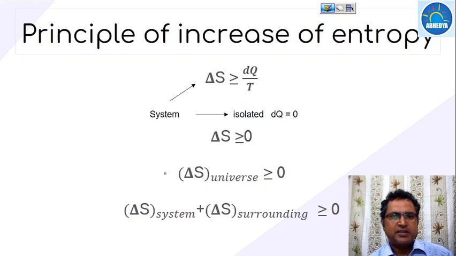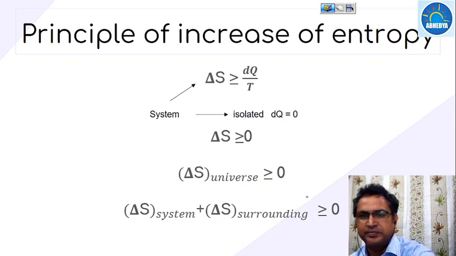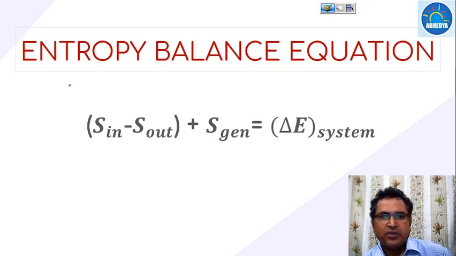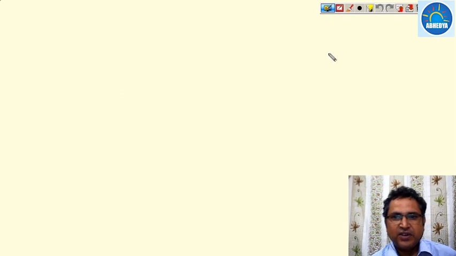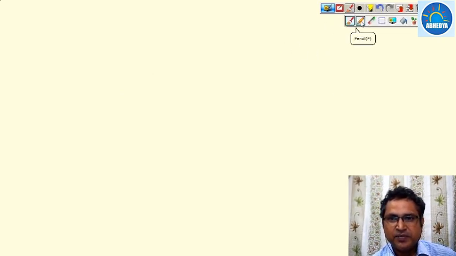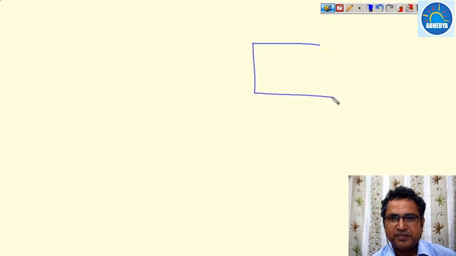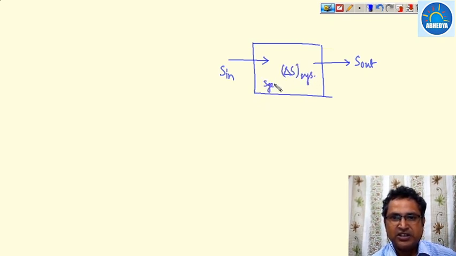Now, the next topic is the principle of increase of entropy. So what this principle says, before that we will discuss the entropy balance equation, and we have already explained that for any system, suppose this is our system, then some entropy will come in and entropy will transfer out, and this is your delta S for the system, and within the system entropy generation will take place.